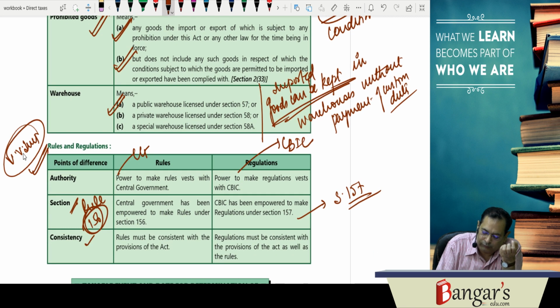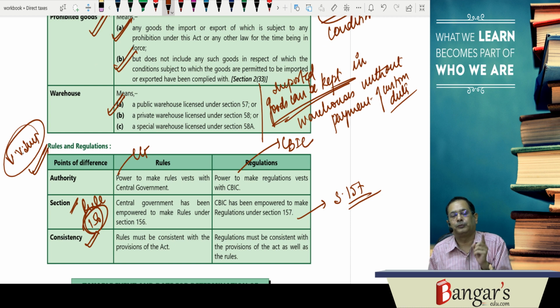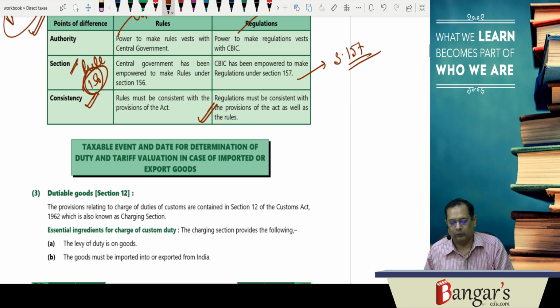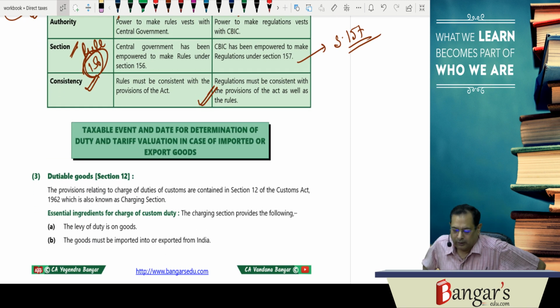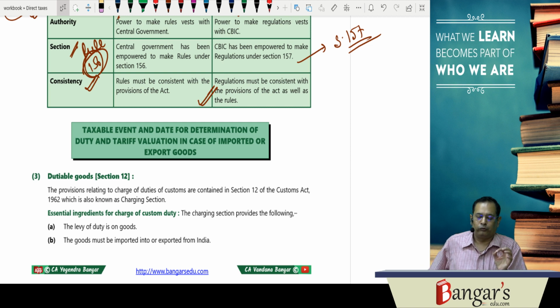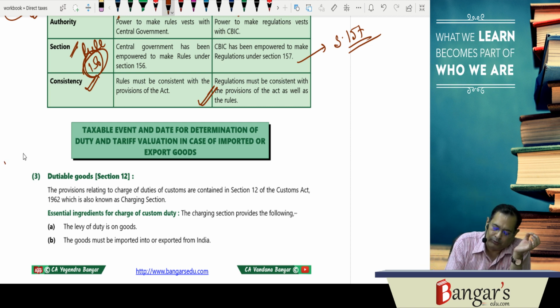Now consistency. The rules must be consistent with the provisions of the Act. Regulations must be consistent with the provisions of the Act as well as the rules. So the difference between rules and regulations you must remember. Now section 12, this is very, very important. You read, this is very, very important.